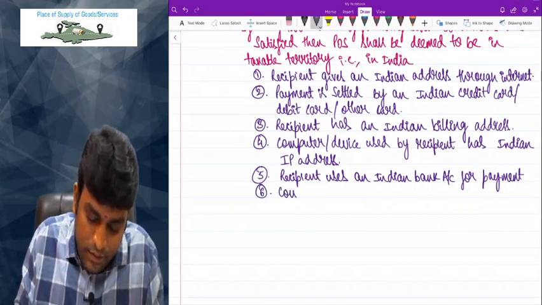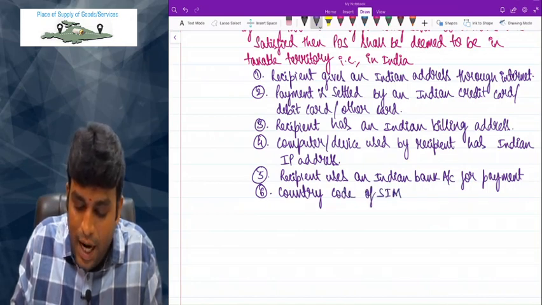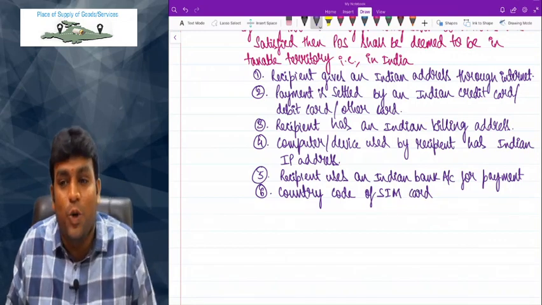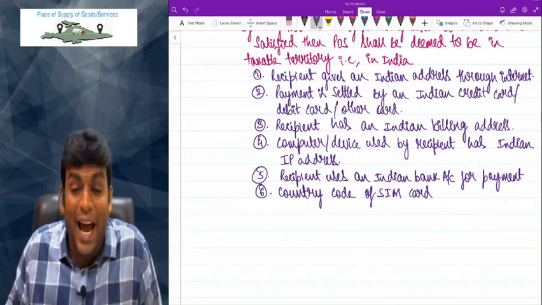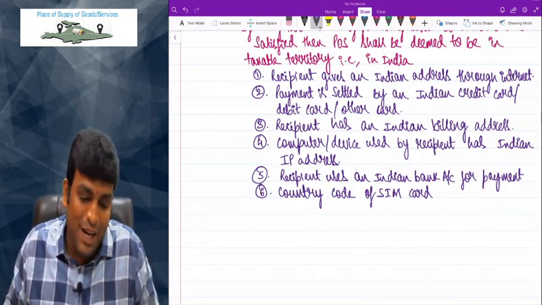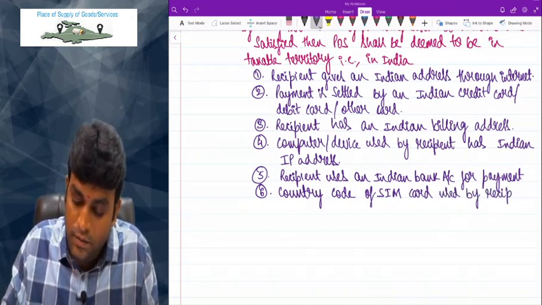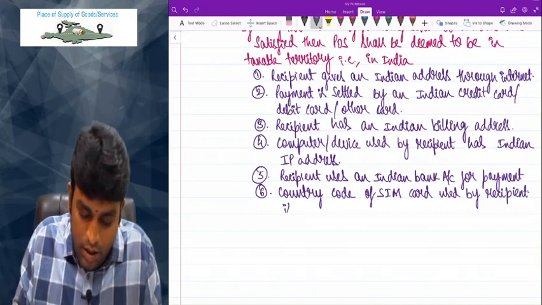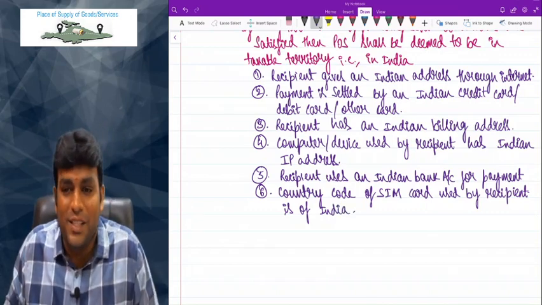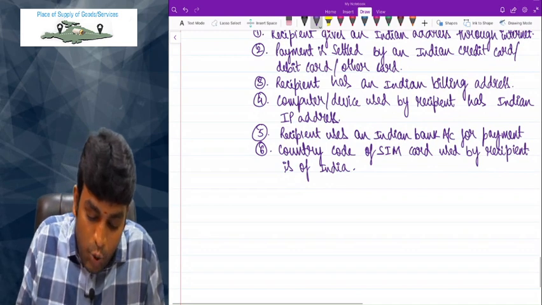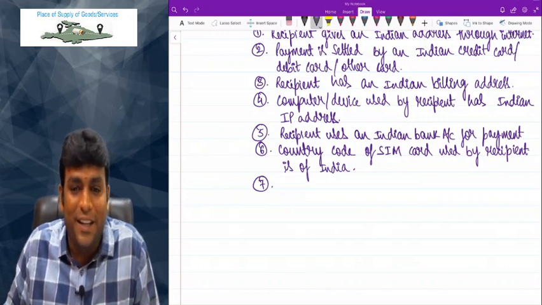Sixth condition, country code of SIM card. Sir, we know that, right? India has got one country code called 91. And SIM card, let me tell you, my dear friends, SIM stands for subscriber identity module. Country code of SIM card used by recipient is of India. Come on, sir, what is the language I wrote? Country code of SIM card used by recipient is of India.